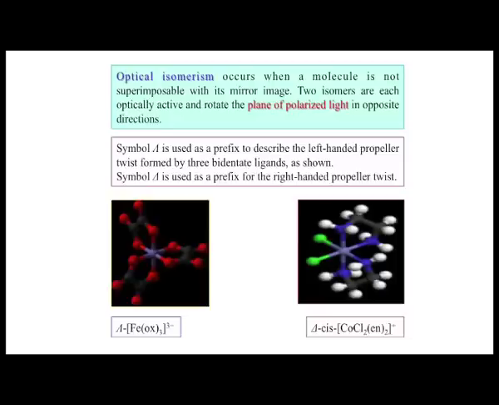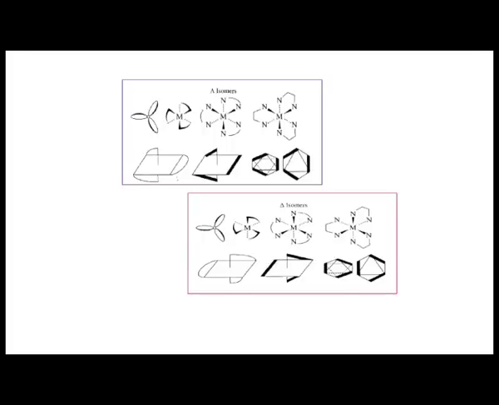So, when the formula of the compound is given to you, you should be able to draw the structure, and then you can reorient the positions of these groups depending upon its isomeric possibilities. These are some other types of simple arrangements of these ligands. These are the basic drawings, showing how we draw the left handed propeller and the right handed propeller.